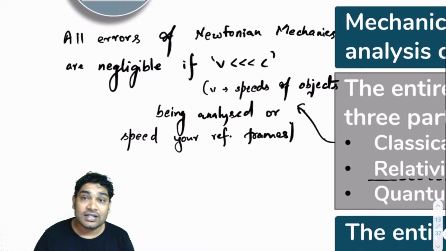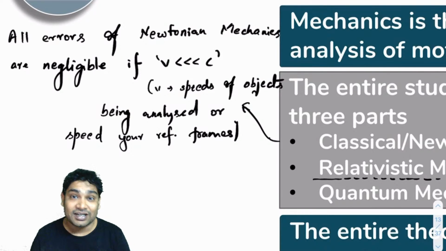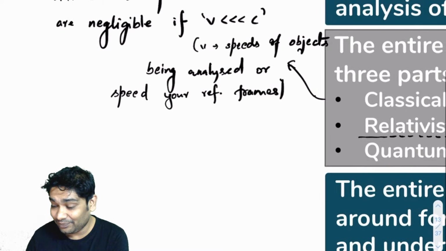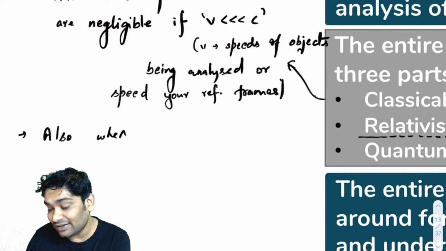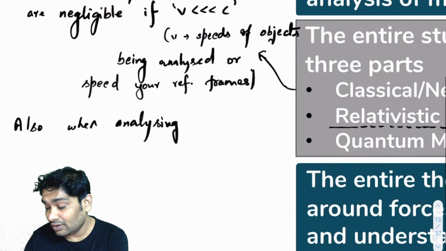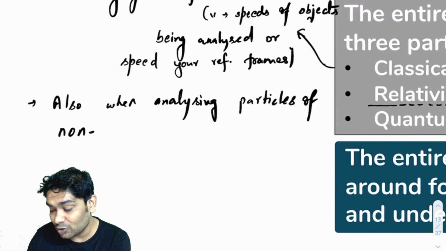As long as the speed of your reference frame from which you are analyzing is small, or the speed of objects that you are analyzing is much smaller than c, then all errors of Newtonian mechanics, which are corrected in relativistic mechanics, can be ignored, and I can continue using Newton's laws. Similarly, also when analyzing particles of non-microscopic size. So please remember this.